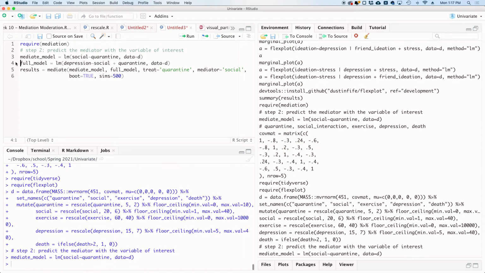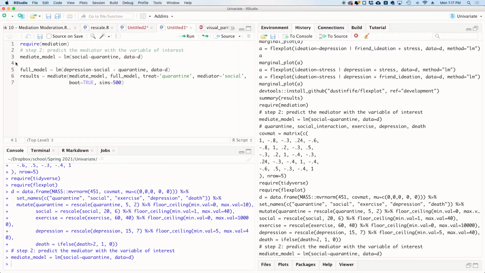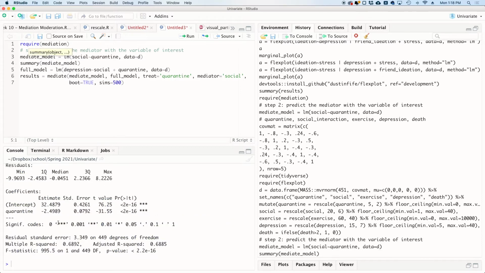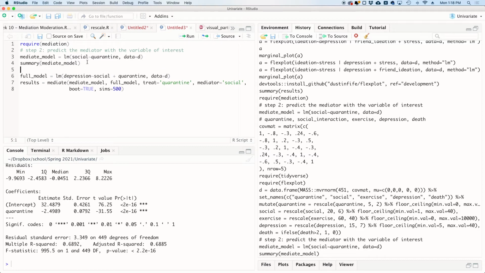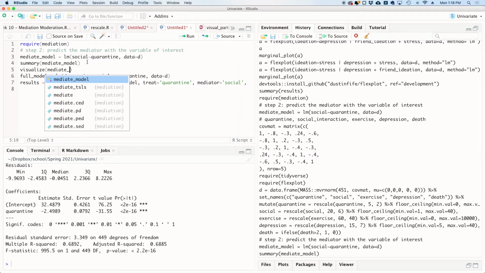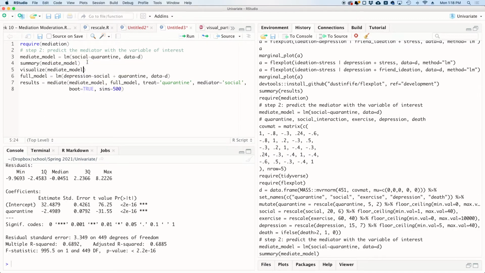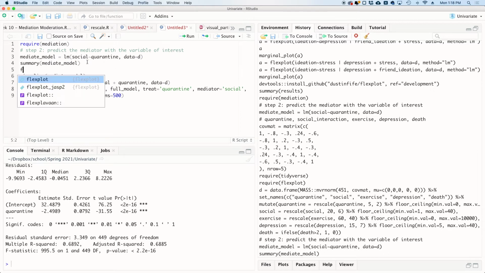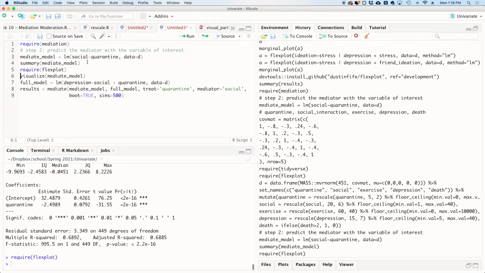We're going to build the first model, and if we were doing a traditional analysis, we might go summary, mediate_model. We get a negative slope, so that is saying that the relationship between quarantine and social interaction is negative. Of course we could visualize that with flexplot, mediate_model, although if you're doing this at home, you might want to require flexplot.